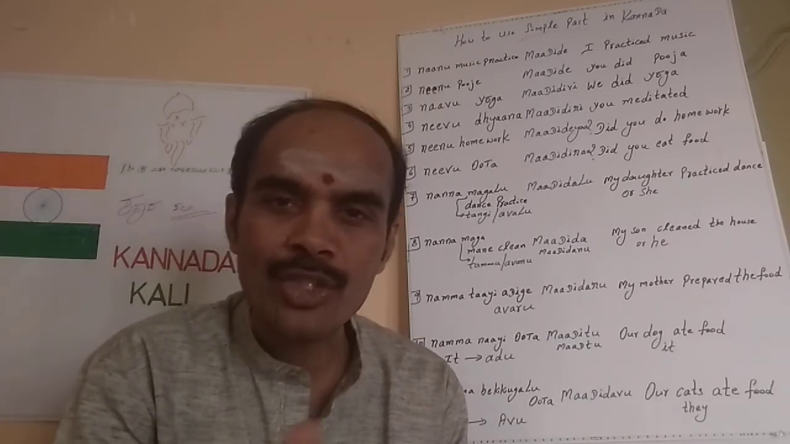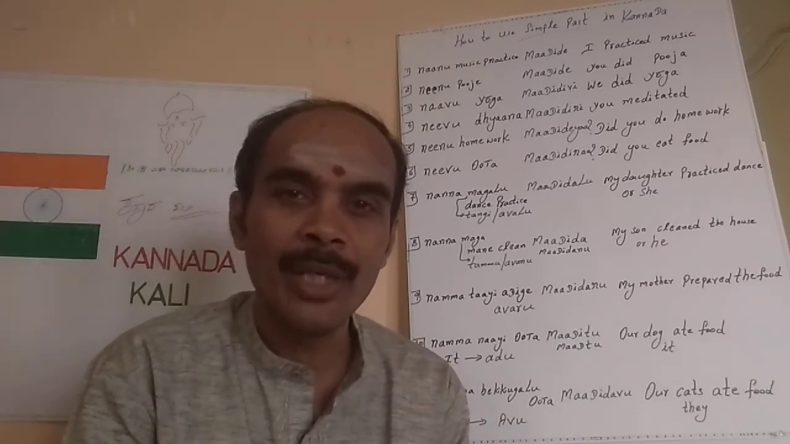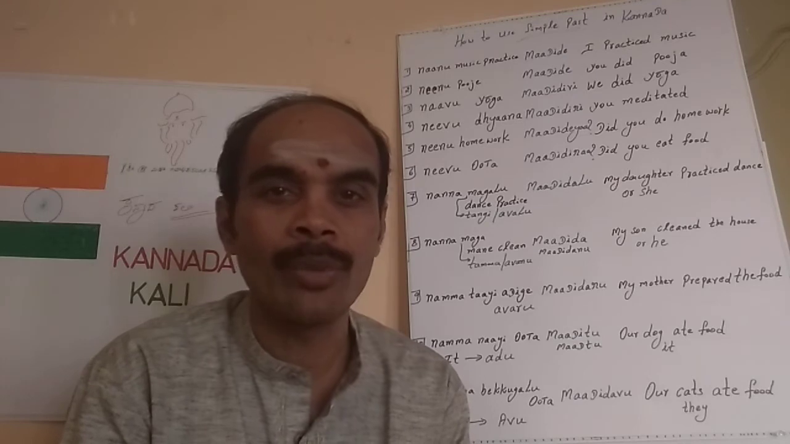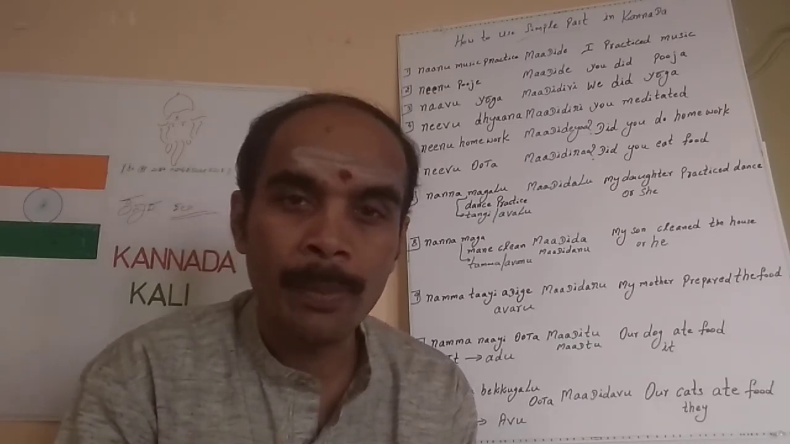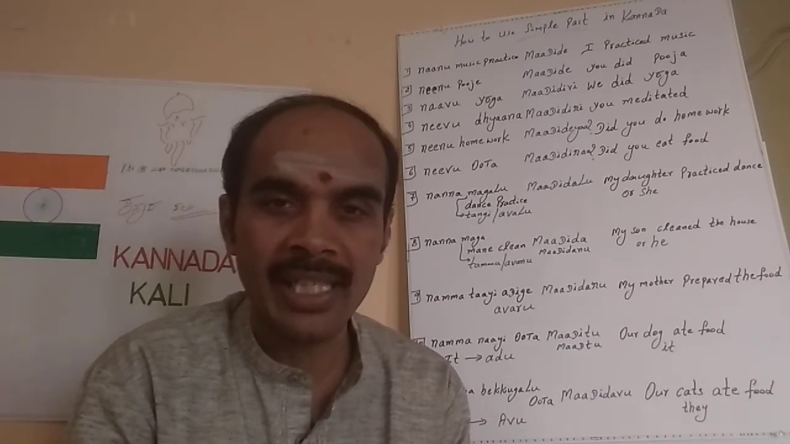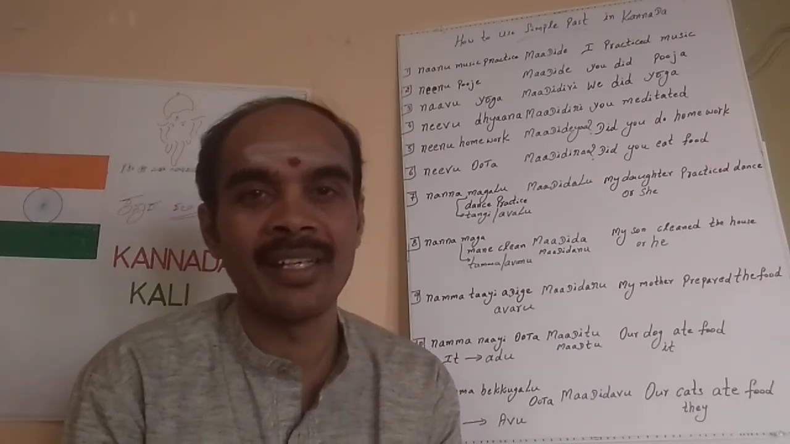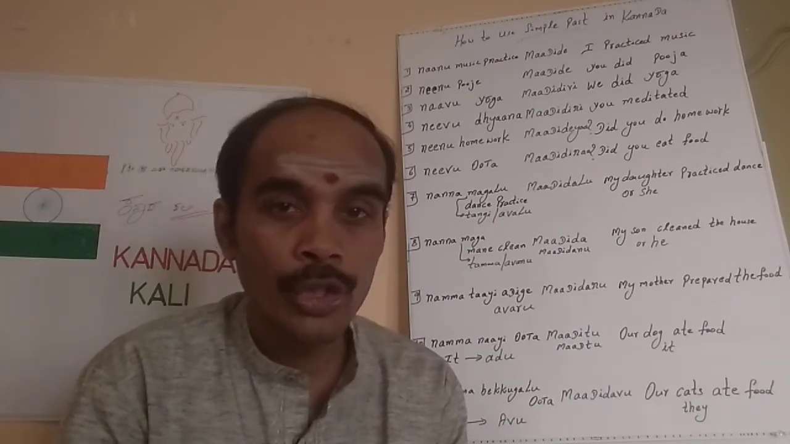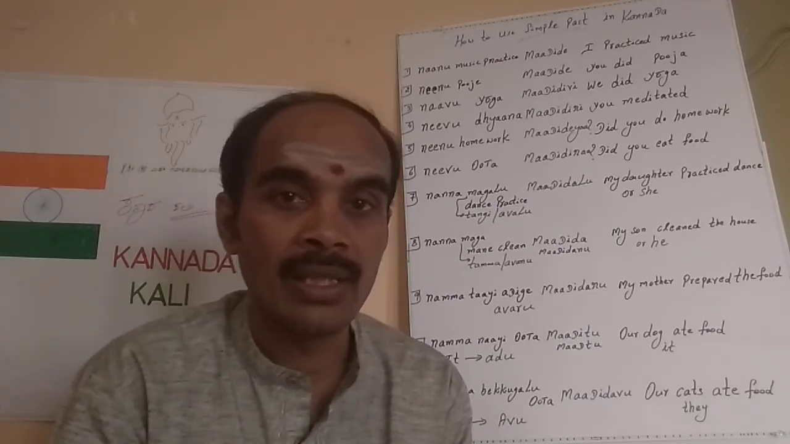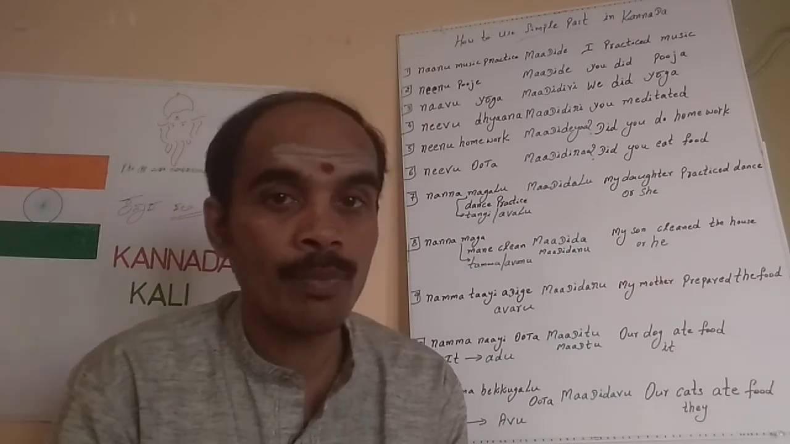ನೀವು ಡ್ಯಾನ್ಸ್ ಮಾಡಿದಿರಿ. ನೀವು ಸ್ವಿಮ್ಮಿಂಗ್ ಮಾಡಿದಿರಿ, you did swimming. ನೀವು ಅಡಿಗೆ ಮಾಡಿದಿರಿ, you prepared food. ನೀವು ಧ್ಯಾನ ಮಾಡಿದಿರಿ, you meditated. Those things we can add. And then that is about you with respect, and also plural. With respect also, and also it is plural.